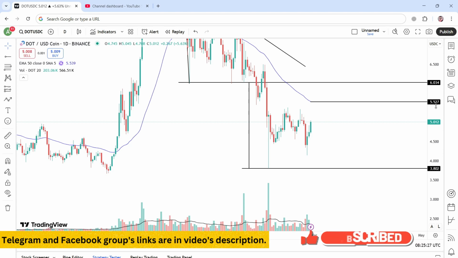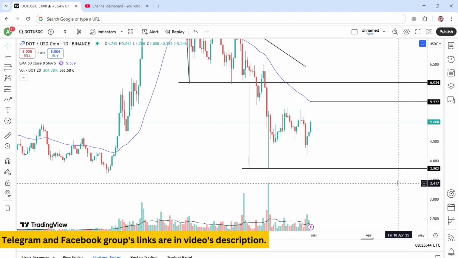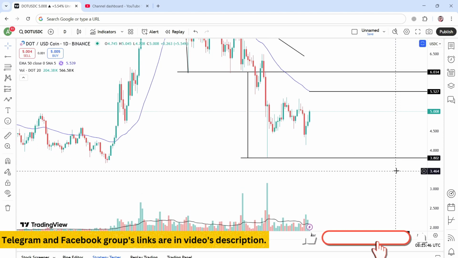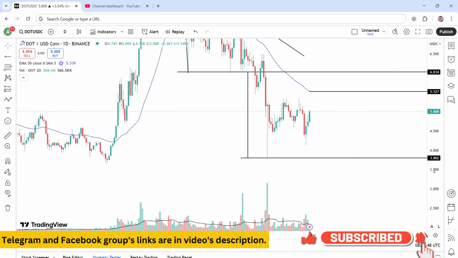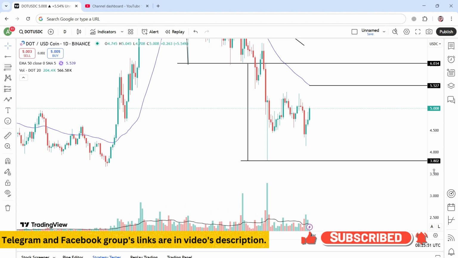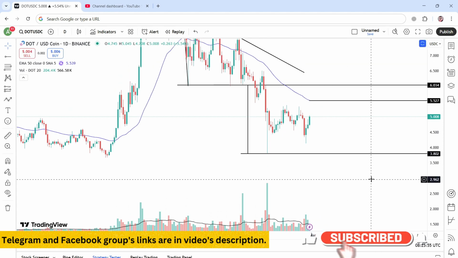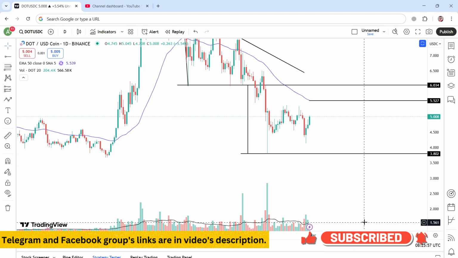As this coin is moving in its downtrend, we have to follow two strategies in this coin. First strategy is sell on strength and that strength level is also 5.527, and the next strategy is sell on new breakdown, and we will get the confirmation that it has submitted a new breakdown when it will give closing below 3.802. When it will give closing below 3.802, we will see a huge drop in its prices.